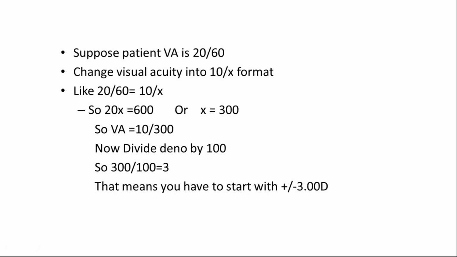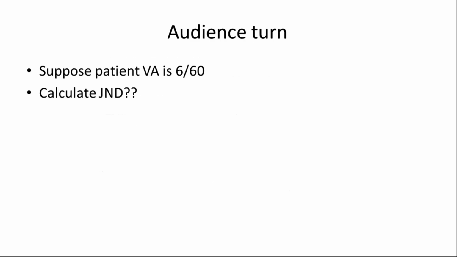So how are you going to do it? Same thing. You will put plus 3 and ask the patient, and now you will put minus 3. Is that better or is this one better? Which one is clear? Obviously, the patient will feel the changes and tell you that this lens was better for me. If he says plus 3 is better, that means his power is towards the plus, and either we have to increase or decrease. Same thing with minus as well. So now, audience, it's your turn. Suppose the patient's visual acuity is 6/60. Calculate the JND.